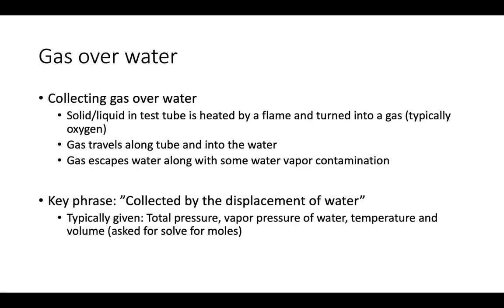Okay, a kind of unique or special type of problem we see in this chapter is gas over water questions, right? So typically you will have on your reactant side and also in your setup, right, you're going to have some compound with oxygen in it, right? It's typically some ionic compound and oxygen is in it, right? So the anion portion is probably one of the polyatomics you've studied. Okay, and what happens is a flame will heat up this compound and it's connected to water or a beaker of water.